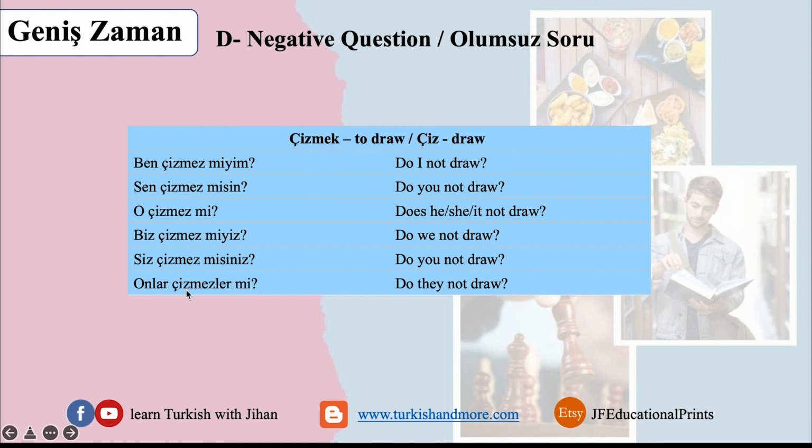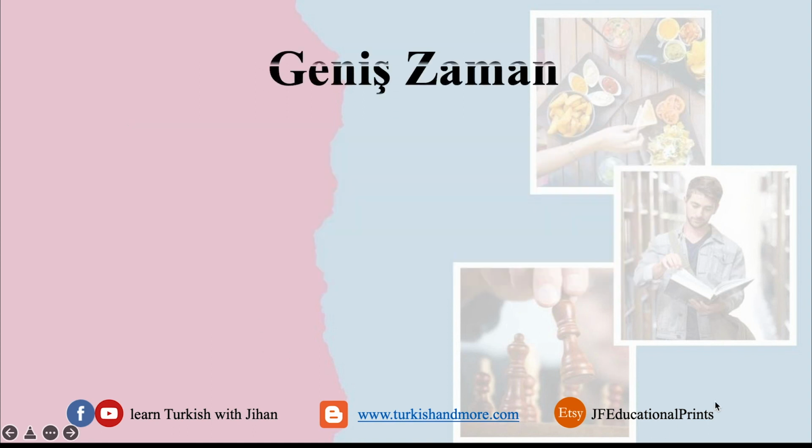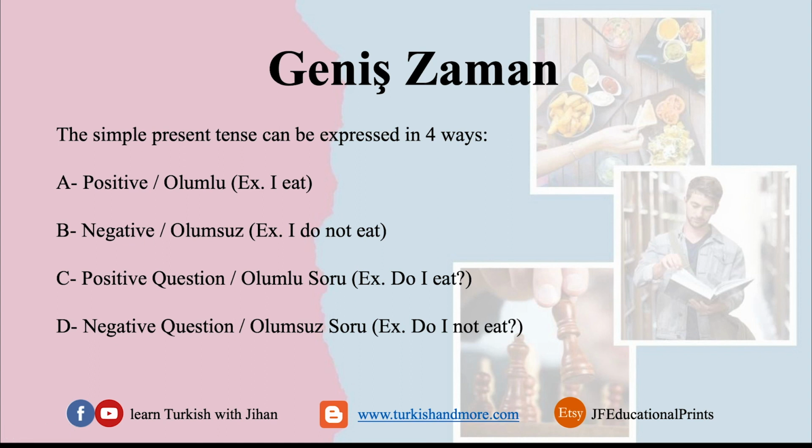Çiz, the verb, mez, the negative. In the onlar we put its suffix and then the question. In siz we put the verb, the negative, and the question, and same for this. As you can see now, we have the Geniş Zaman. As we said, to do the Geniş Zaman, which is the same as simple present tense, you have four cases and it is expressed in four ways.